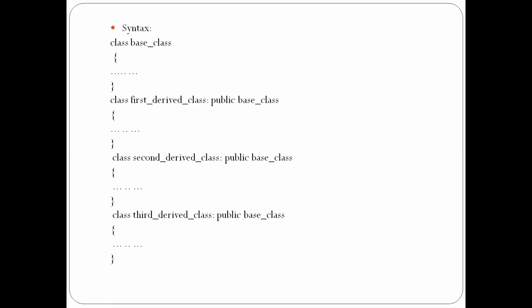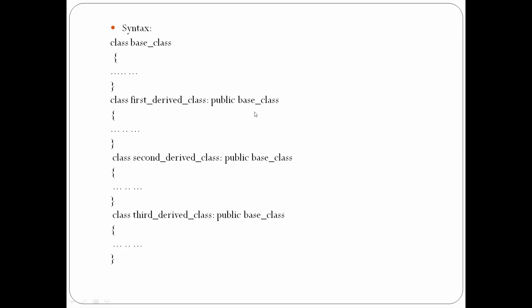See the syntax for hierarchical inheritance. Class base class, where base class is the name of a class. Open brace, close, and this is one class. The next class, class first derived class, colon public base class. And second one also, class second derived class, public base class, and this is one class. Class third derived class, public base class.